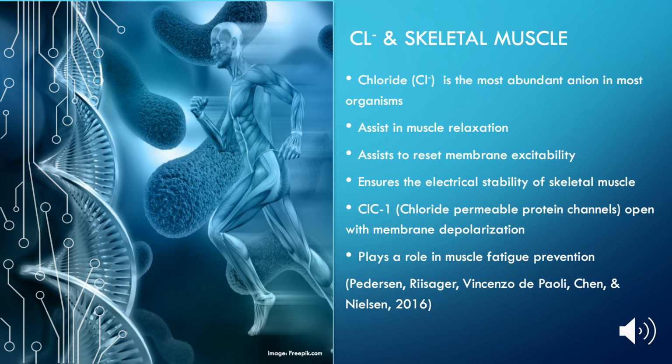Chloride enters the muscle cell from the extracellular fluid via channels that open with the depolarization of an action potential. Within the cell, it assists to reset membrane excitability and ensure electrical stability of the muscle. This helps with muscle relaxation, and chloride has been shown to play a role in muscle fatigue. But what happens if something goes wrong with the protein channel that allows chloride entry into the muscle cell?